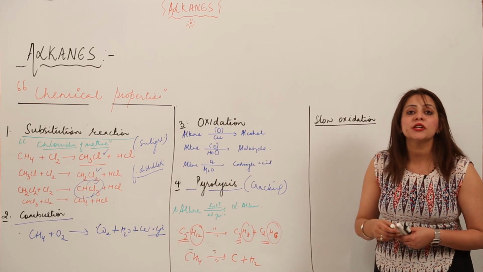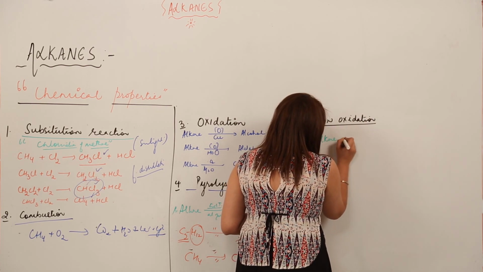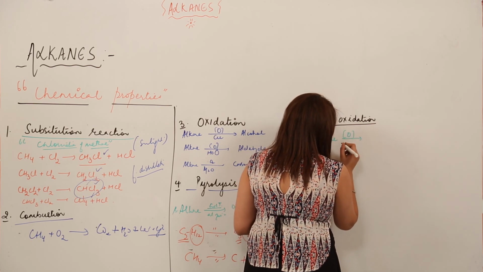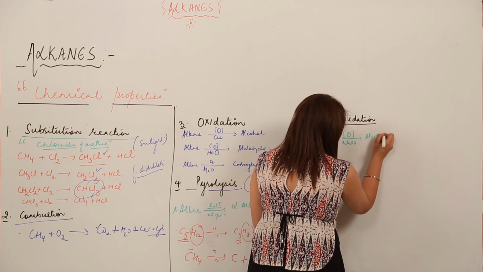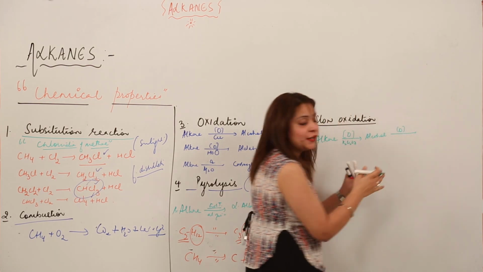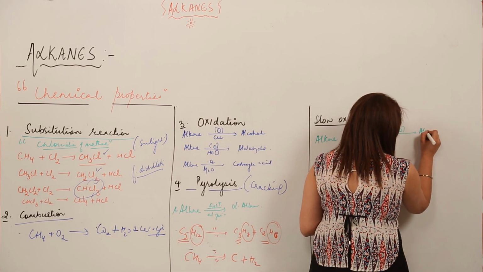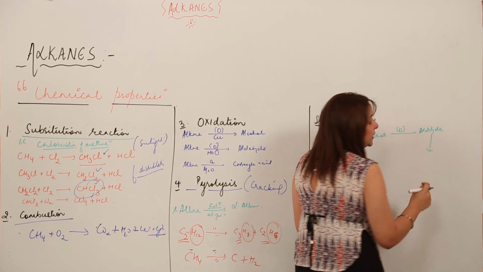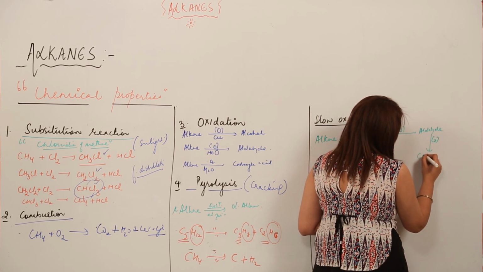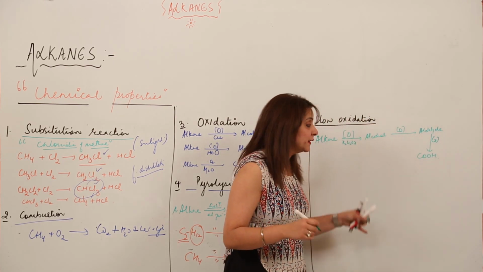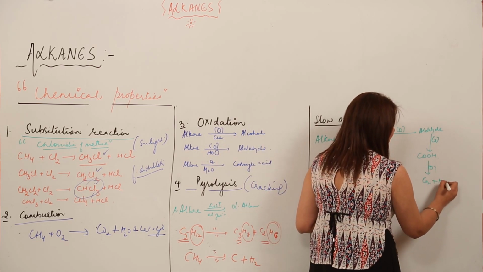Now when we talk about slow oxidation, alkanes also show slow oxidation. How? When an alkane undergoes oxidation in the presence of K2Cr2O7, it forms alcohol. The reaction doesn't stop at alcohol. When it is oxidized again, it forms aldehyde. We are using the same catalyst. Again it shows slow oxidation and gets converted into carboxylic acid. And when carboxylic acid is further oxidized, it breaks up into CO2 and H2O.